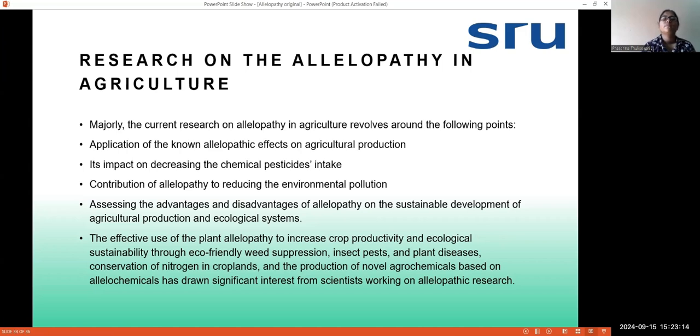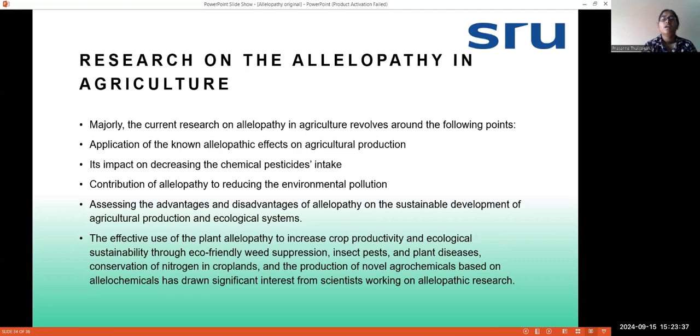Effective use of plant allelopathy to increase crop productivity and ecological sustainability through eco-friendly weed suppression, control of insect pests and plant diseases, conversion of nitrogen in croplands, and the production of novel chemicals based on allochemicals has drawn significant interest from scientists working on allelopathic research.